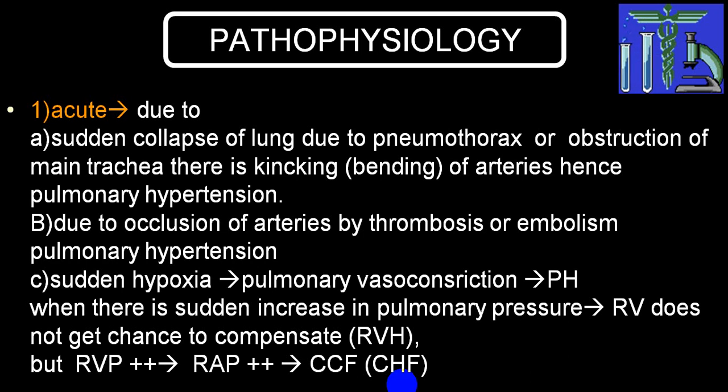Right ventricle will find severe afterload, and right ventricle will not be able to compensate that, and right ventricular pressure will be sharply elevated, which will have elevation of pressure in the right atrium again because of increased afterload, and there will be elevation of pressure in superior vena cava and inferior vena cava, and that will end up into what we call as congestive heart failure. Ideally it is not congestive heart failure, it is called right ventricular failure. Right ventricular failure, or we use the word congestive cardiac failure, the old term.